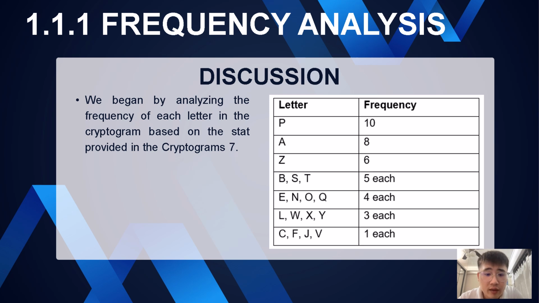We begin by analyzing the frequency of each letter in the cryptogram based on the letters provided in the cryptogram. The results are shown in the table here. The number of P is 10, A is 8, Z is 6, B, S, D 5 each, E, N, O, Q 4 each, L, W, X, Y 3 each, and C, F, J, V 1 each.